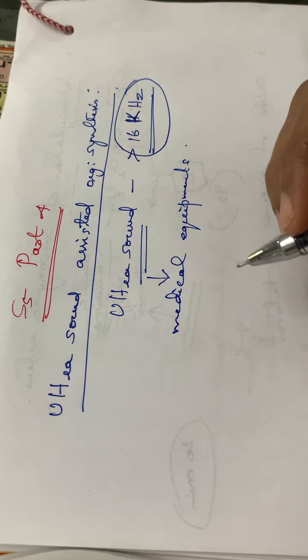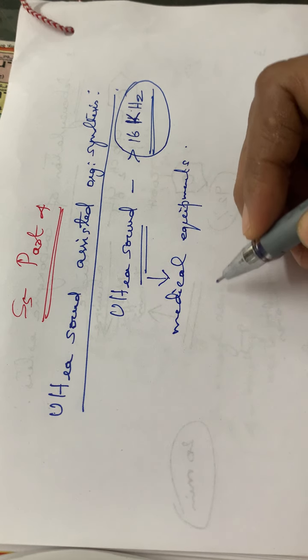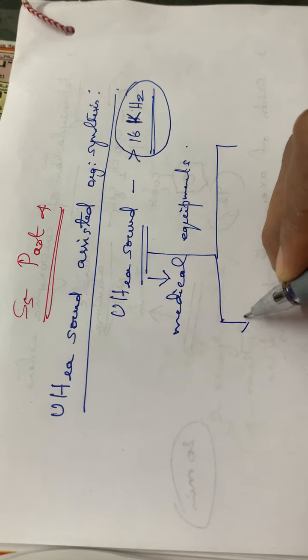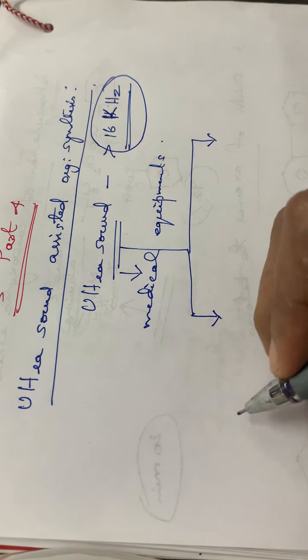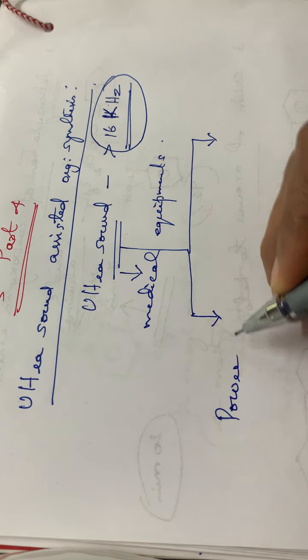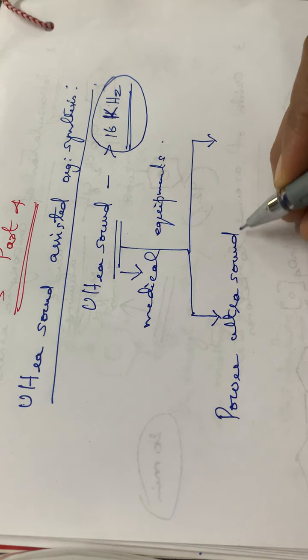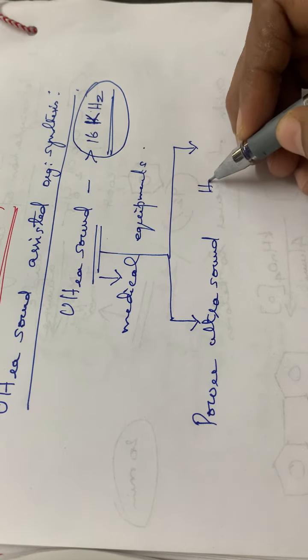And again, there are two types of ultrasound. The first one is the power ultrasound, and the second one is the high frequency ultrasound.